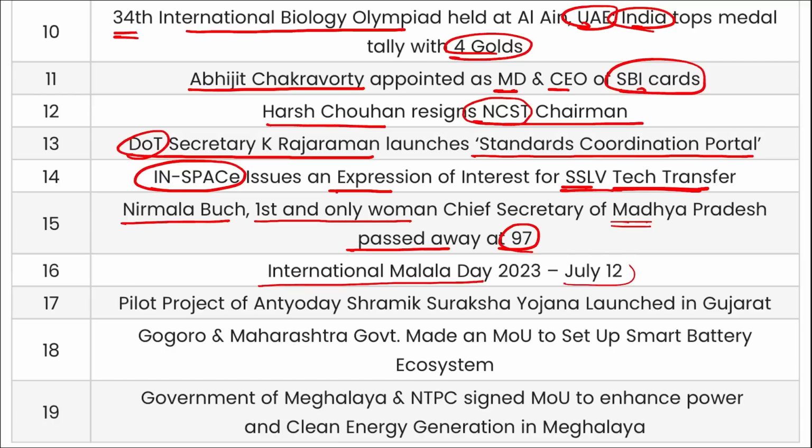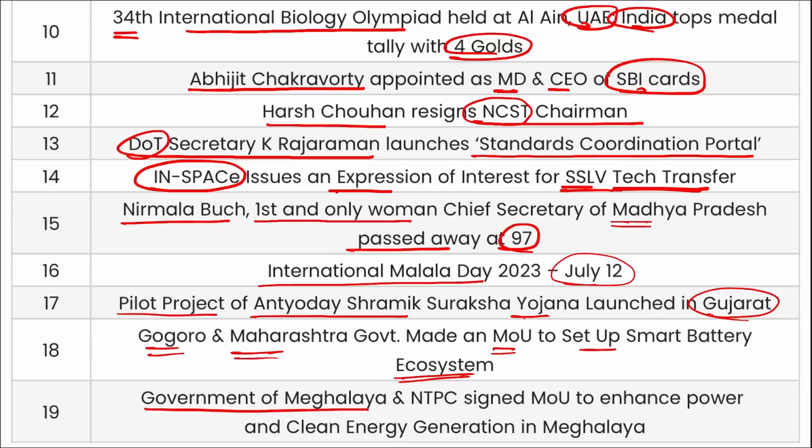International Malala Day is observed on 12th of July. Pilot project of Antyodaya Shramik Suraksha Yojana launched in Gujarat. Gogoro and Maharashtra government made an MOU to set up a smart battery ecosystem. Government of Meghalaya and NTPC signed an MOU to enhance power and clean energy generation in the state of Meghalaya.